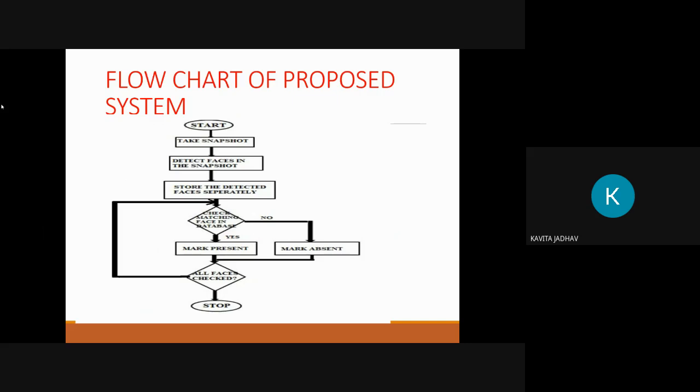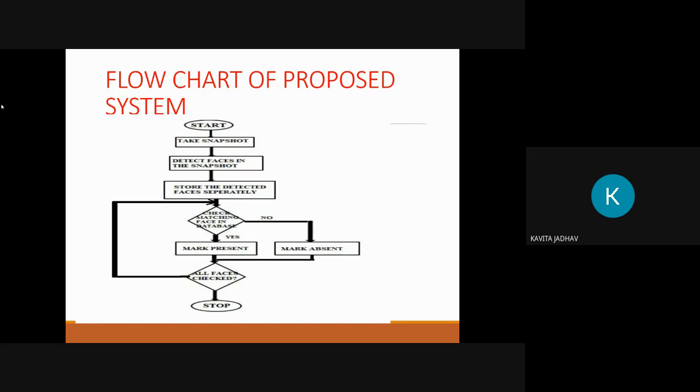This is the flow chart of our proposed system. Initially it will start, and then it will take a snapshot. Later on it detects faces in the snapshot and then stores the detected faces in a database. Then here we can see the condition: it will check for a matching face in the database.